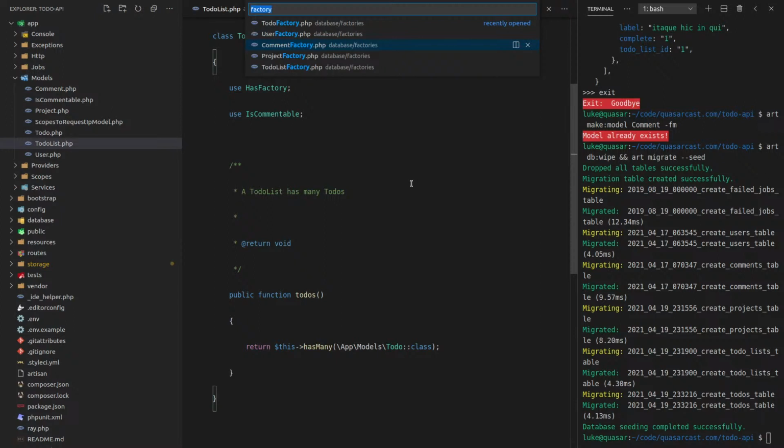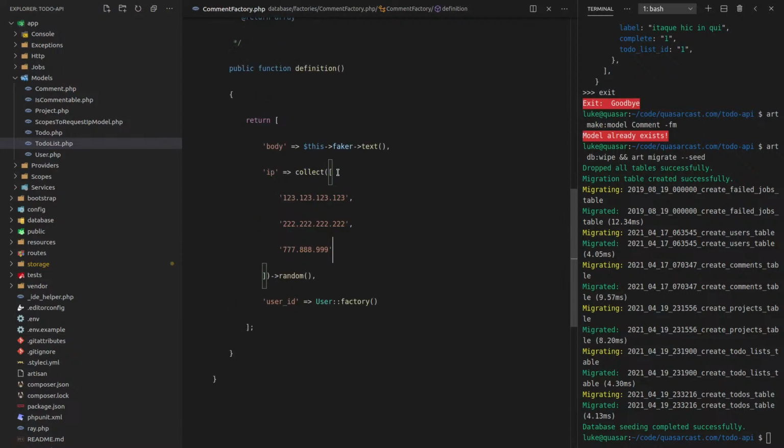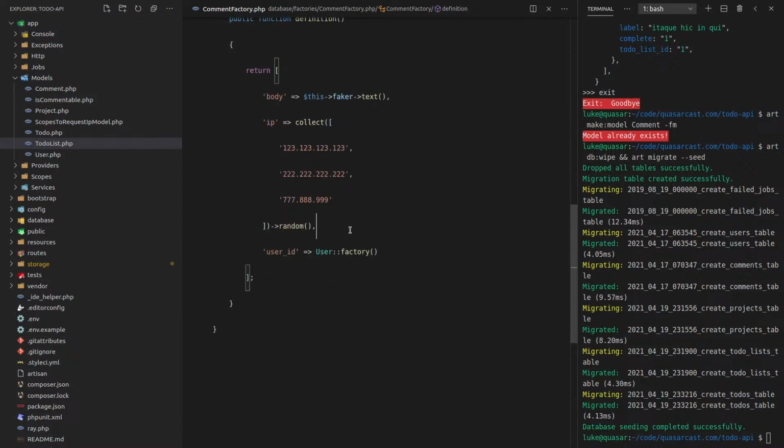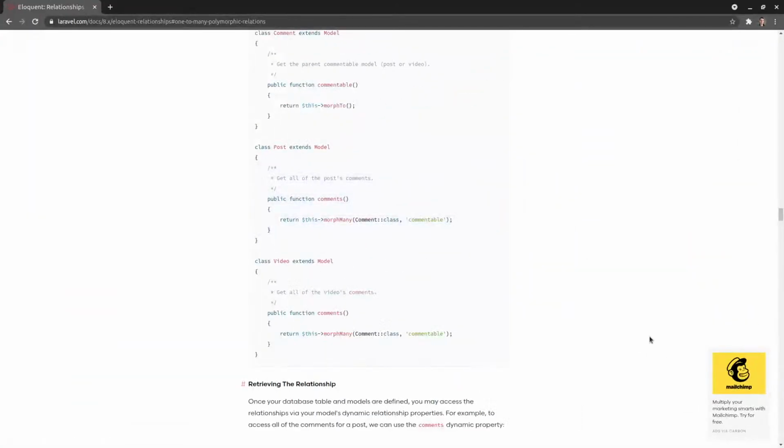Not factory, sorry, seeder. But we will want a comment factory, so we're going to have to build this out first. Once again, we've got the body, IP. It looks like I've already started building this in a previous video. We've got a user ID. I'll probably have to do something different there. I don't like the idea of just doing that directly inline. But anywho. Basically, I want to grab a random person, or if they don't exist, create them? I wonder if Laravel's thought of that with their factories.